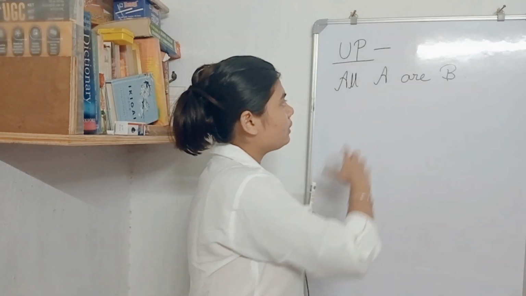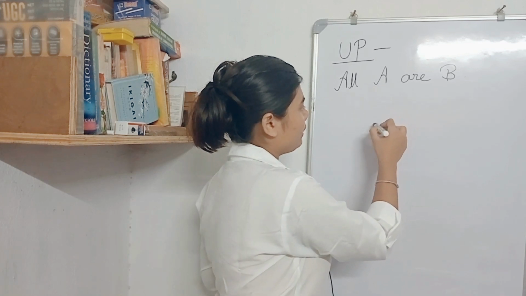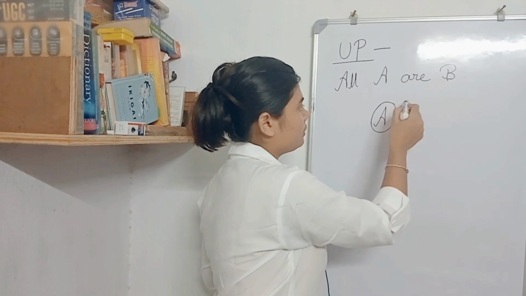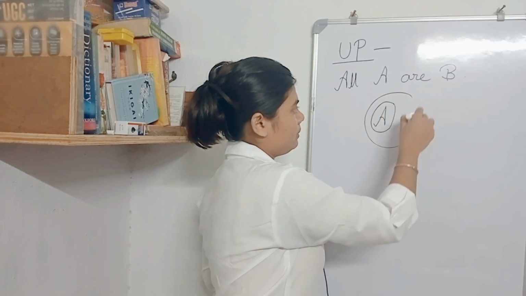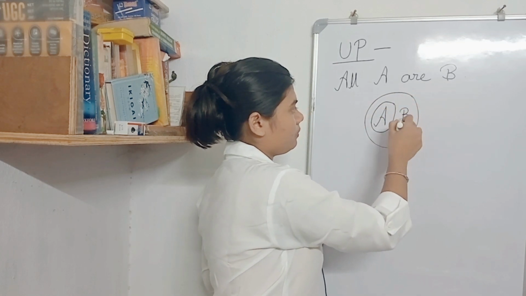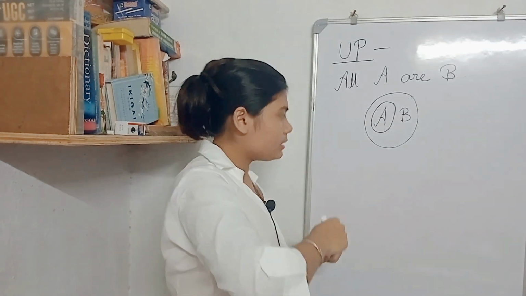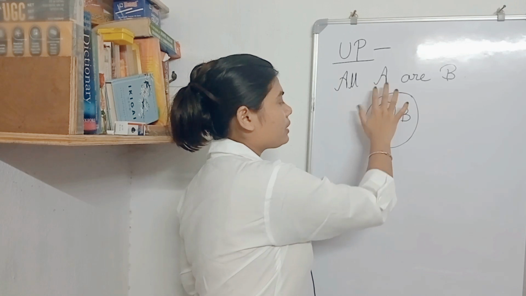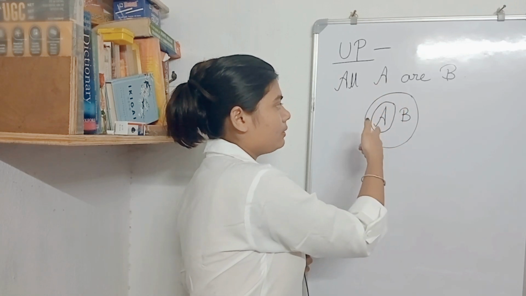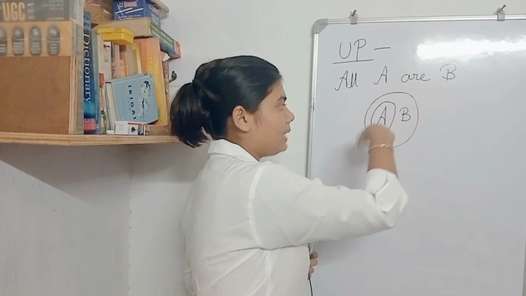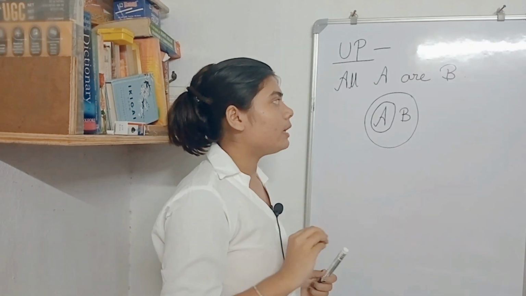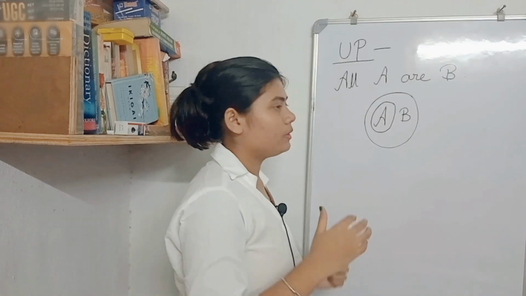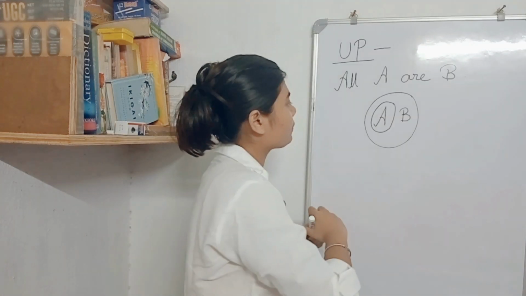So how will you do that? All A, that means you can write A here. So all A are B. This is the rule for universal positive. Nothing else, just the subject will come in that diagram and the predicate will come in that diagram. Now there are 2 rules for this universal positive. What are those rules? I'm telling you.